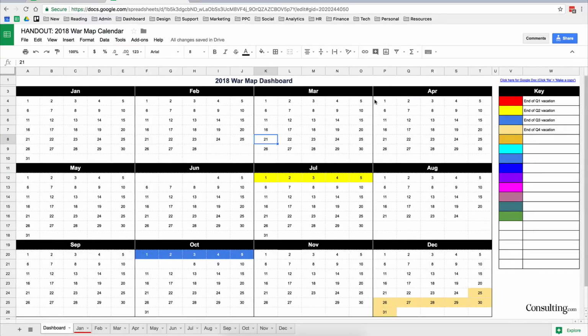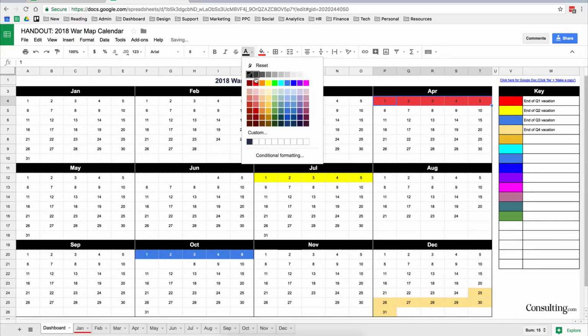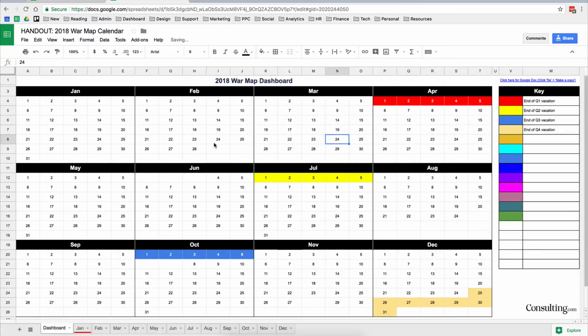Now, if I wanted to mark it again, I could just highlight these, paint bucket tool, red, and I might change the text to white just so it's easier to see. And then you can edit these in here. And you can change the colors to whatever you want in this key. You can change the labels or whatever you want.